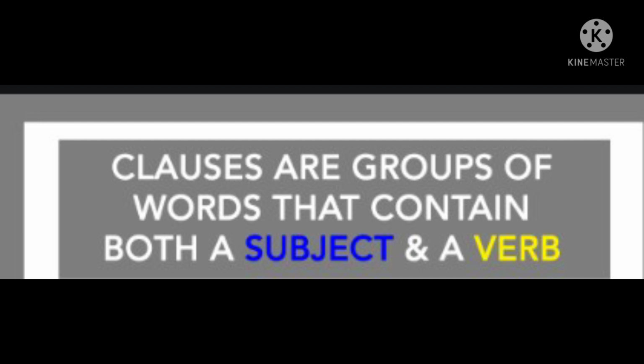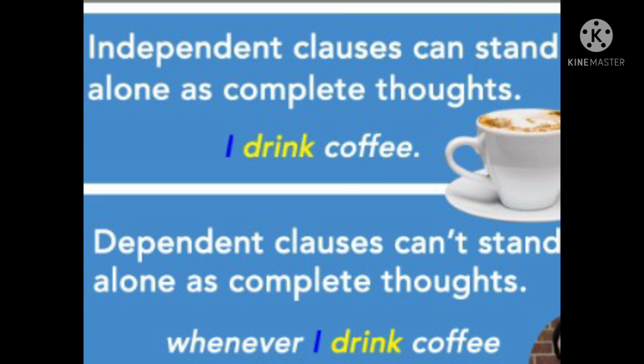What is a class? Classes are a group of words that contain both a subject and a verb. There are two types of classes. They are dependent class and independent class, also known as main class and subordinate class. Independent classes, also known as main classes, can stand alone as complete thoughts.